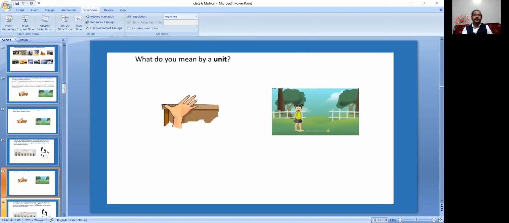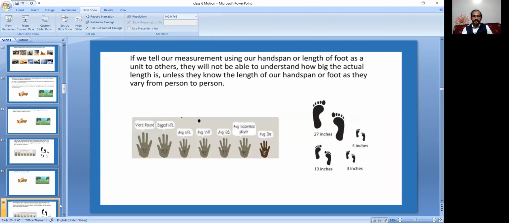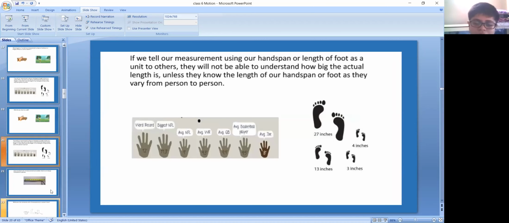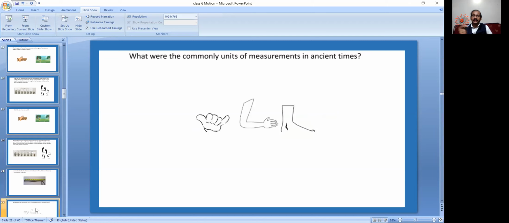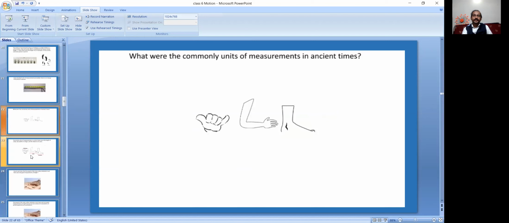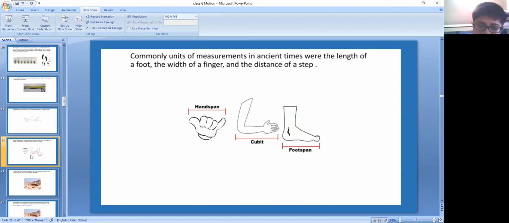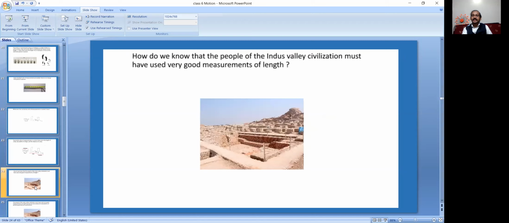What do you mean by a unit? A unit is a measurement of a system, like centimeter, meter. Some standard units of measurement are needed that do not change from person to person. Person itself is not required, there is an instrument we can use. What was commonly used in ancient times? Handspan, footspan, cubit. These are all things that change from person to person. How do we know that?